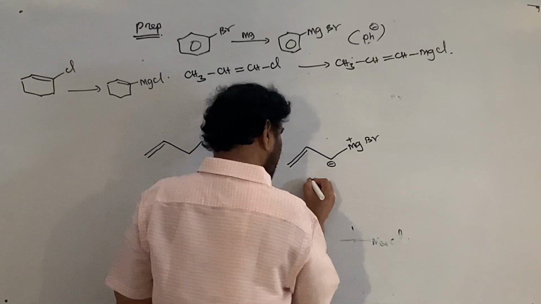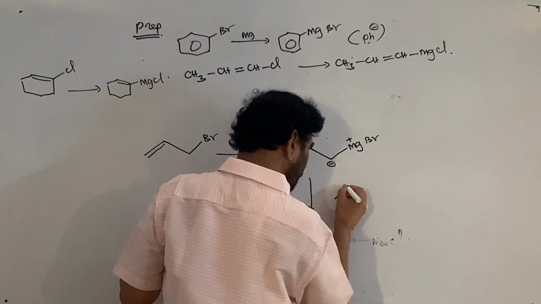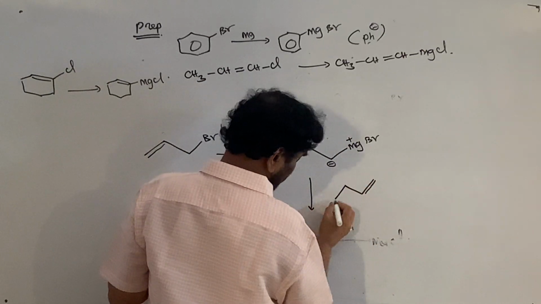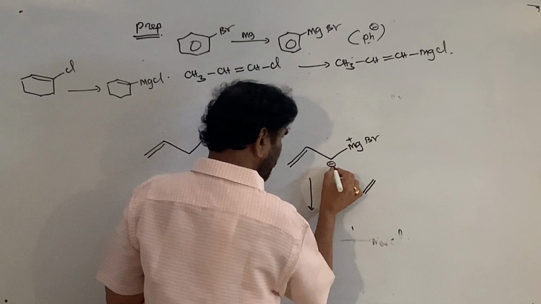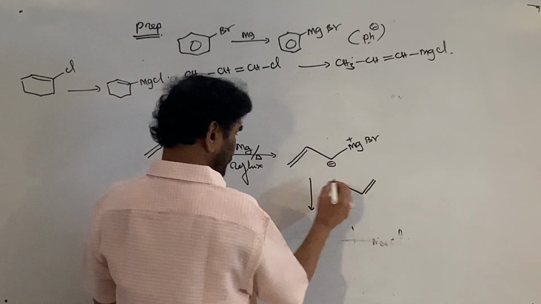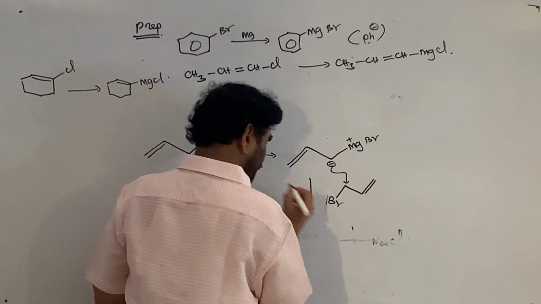This carbanion attacks another allyl chloride or bromide, a similar substrate, as a nucleophile in an SN reaction.